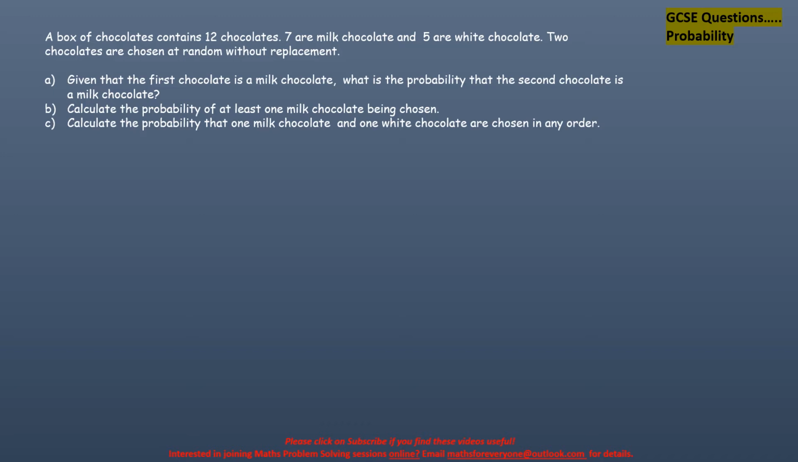There are 7 milk chocolates and 5 white. 2 chocolates are chosen at random without replacement. Now this is the point to be noted: without replacement. So when you take one chocolate out of the box for the first pick, when you do the next pick, you have 1 chocolate less. So the total number of chocolates in the box will now be 11.